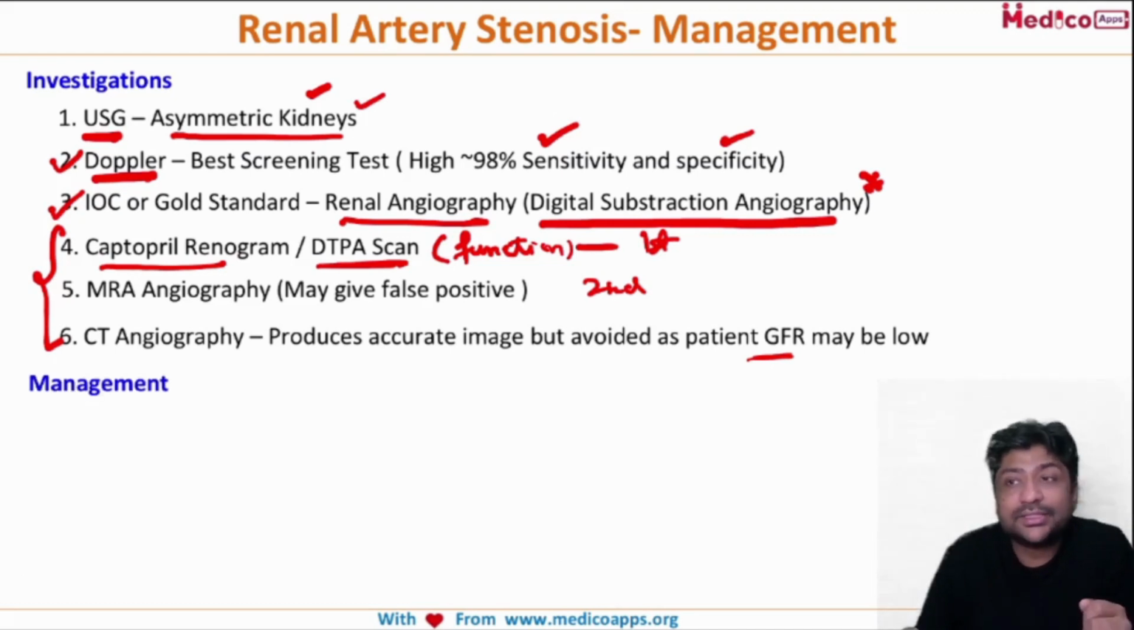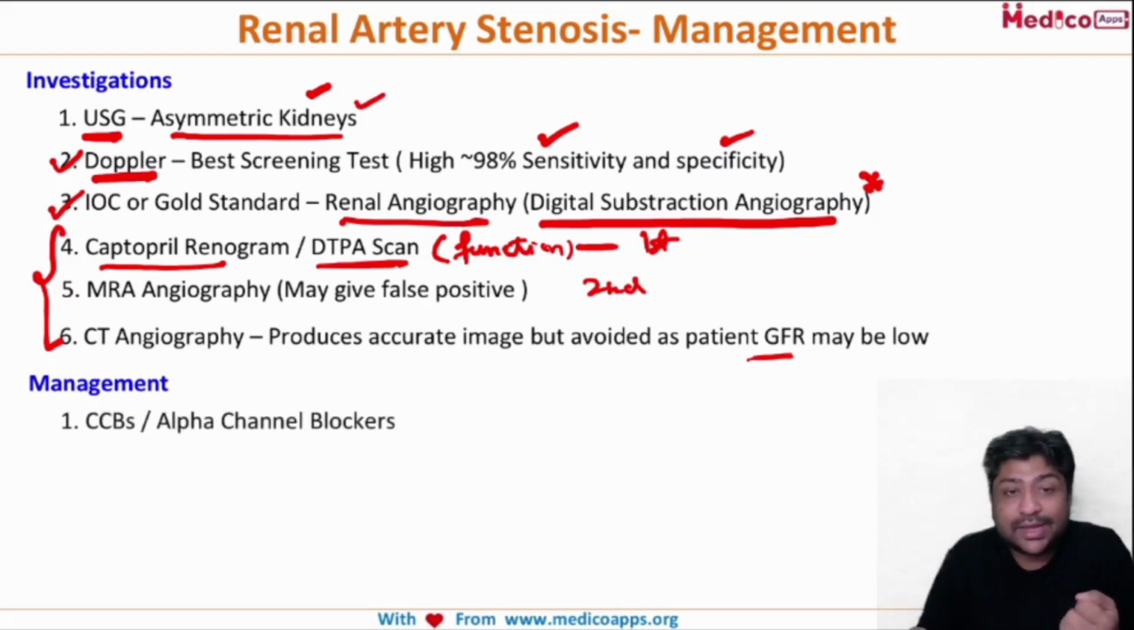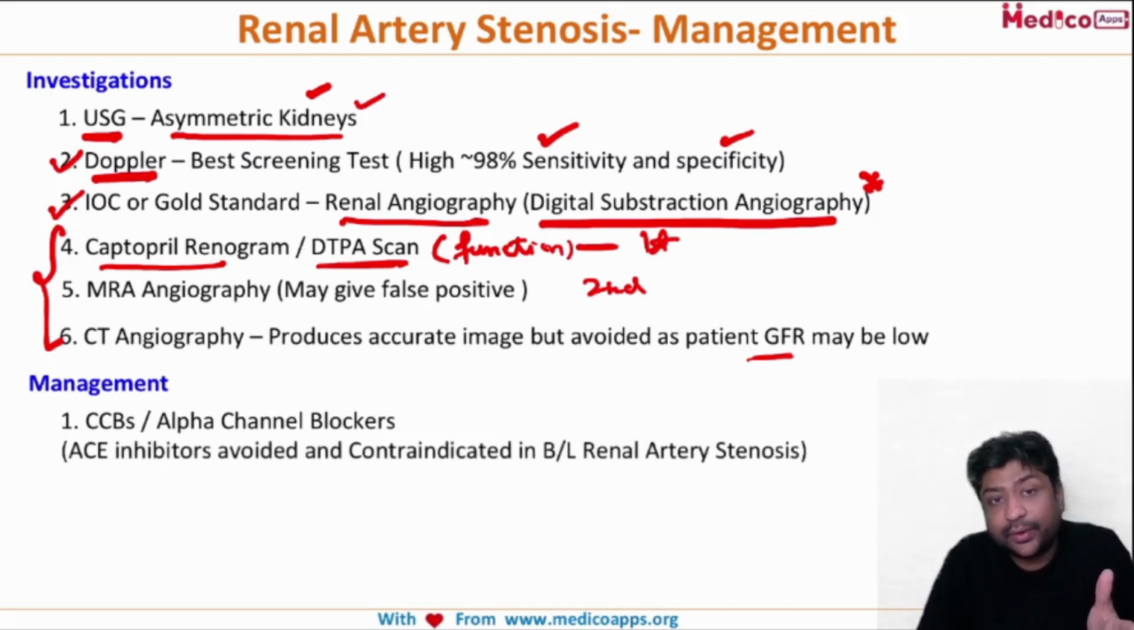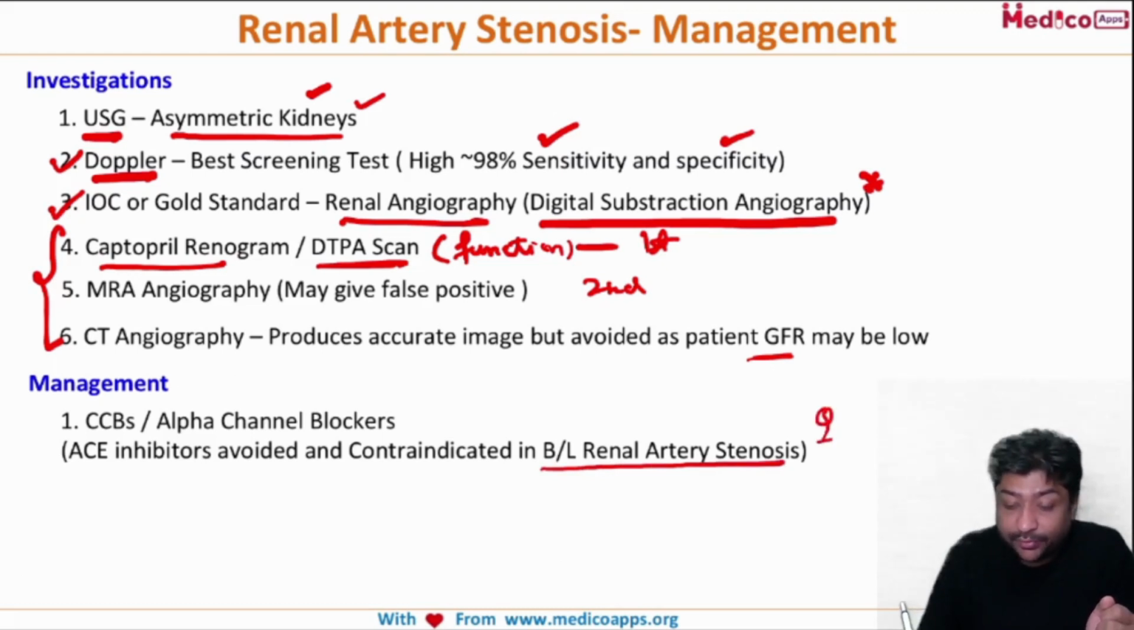So how do we manage these patients? Remember, we talked about hypertension being the main clinical feature. So we will use calcium channel blockers or alpha blockers to manage the hypertension. ACE inhibitors can be used, but remember they are generally avoided. They are contraindicated in bilateral renal artery stenosis. Again, a very favorite question: what is the absolute contraindication?